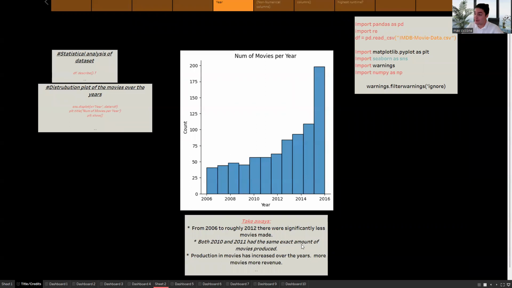2010 and 2011 had the same exact amount of films produced. See that little plateau there? 2010 to 2011, same amount of films. And yeah, production in movies has increased over the years. We can only assume that more movies equals more revenue.